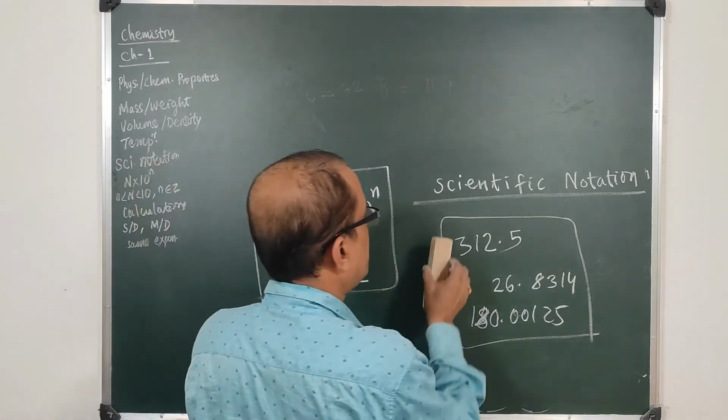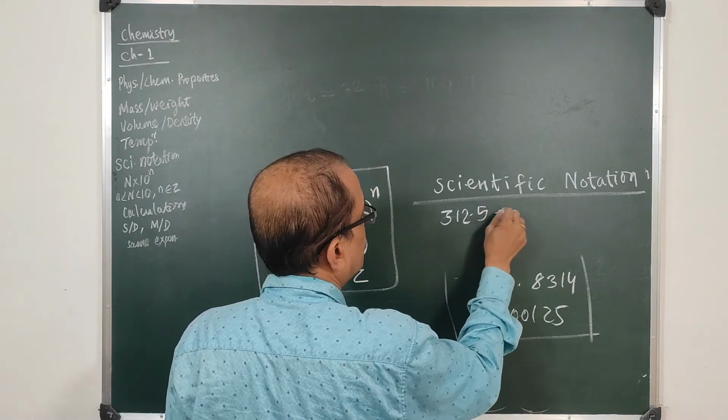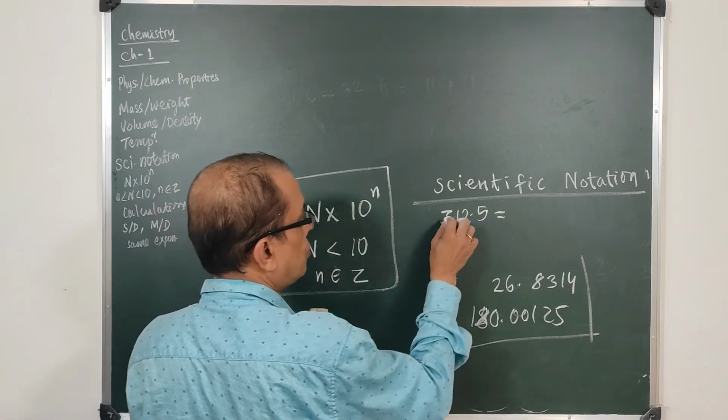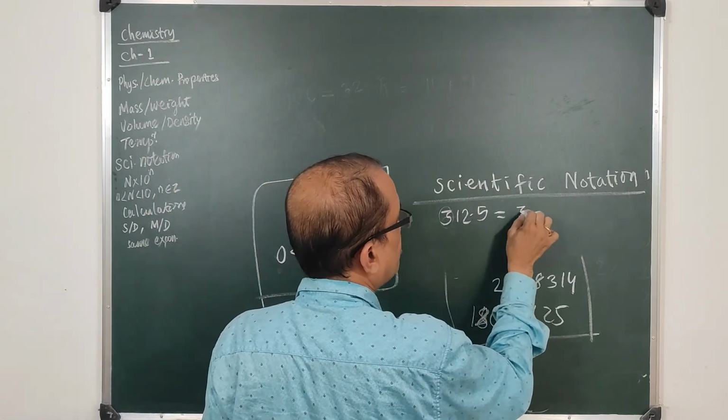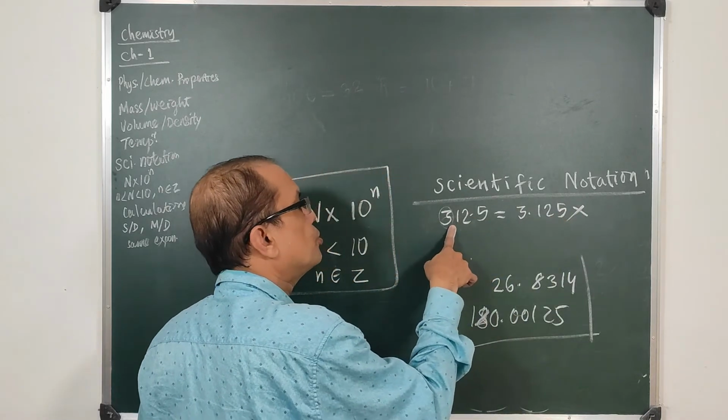So how much will be 312.5? Keep the value between 0 and 10, so 3 will be the value. So 3.125 into 10 square, with the decimal shifted 2 places.